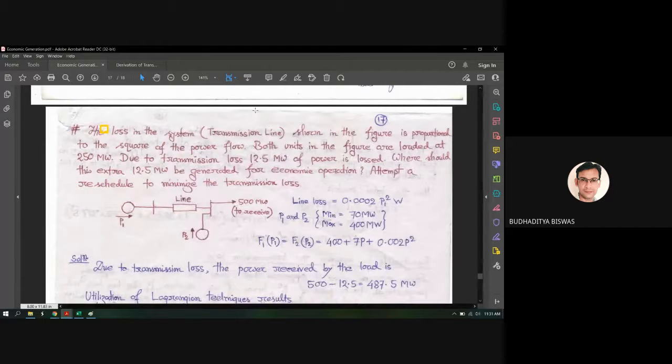So always use the coordination equation, or the exact coordination equation, whatever you have, to find the best optimum solution. If you do it in any other way, it will not give you the ultimate economy. Apparently, you may see that some quantities are minimized or some quantities maximized, but that will not be the ultimate. That will not give you the ultimate economy. Ultimate economy we can find out only after using the coordination equation. Got it?